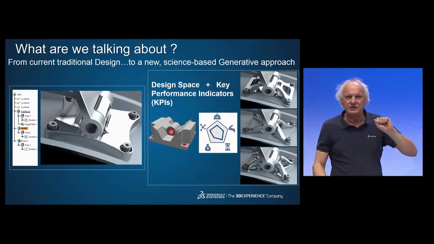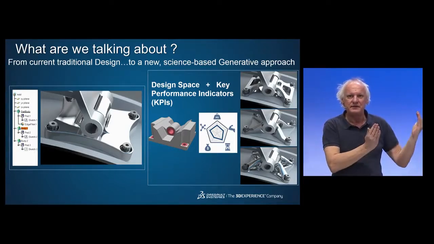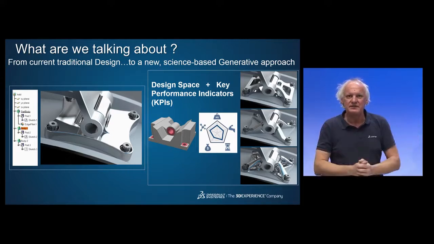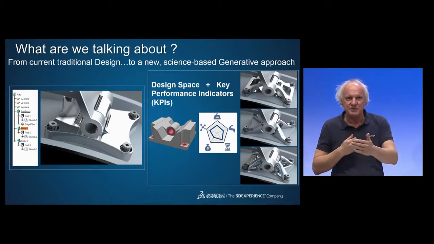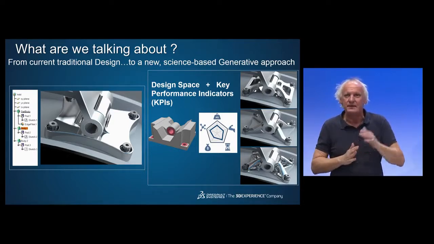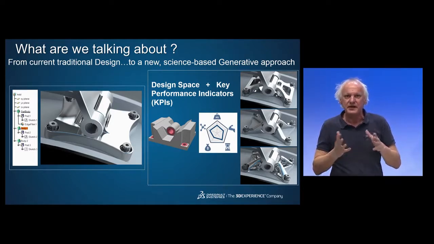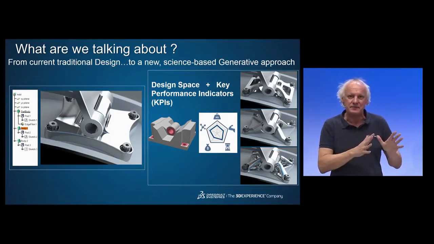Forget the sketch, forget the pad, forget the fillet, forget the pocket, forget the holes. You just give the design space and the specification, CATIA generates some concept, and then depending on the manufacturing process you selected to actually manufacture the part, casting, forging, milling, additive manufacturing, CATIA helps you adapt the shape of the concept to match the constraints coming from the selected manufacturing process.